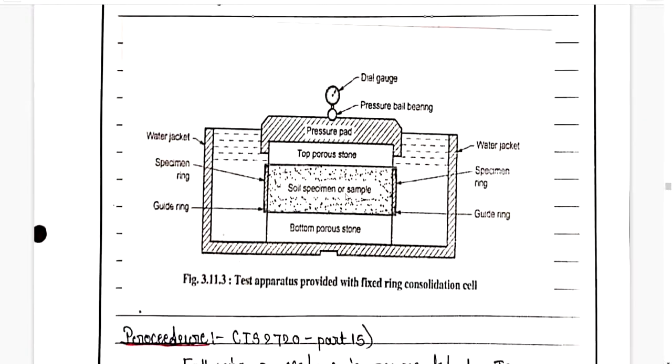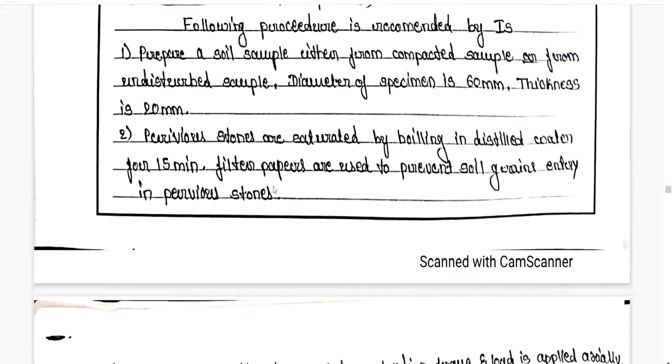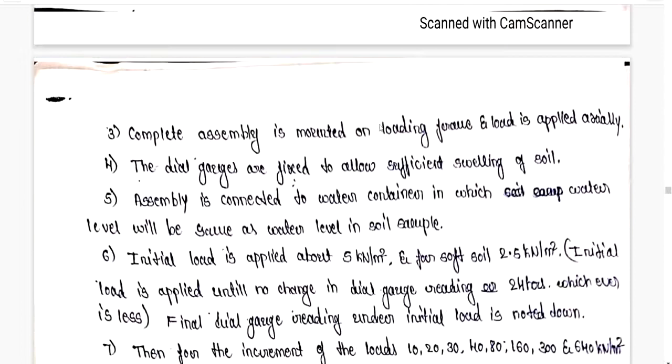This is a complete assembly which is mounted on the loading frame. On top, we are going to attach the dial gauge. On the top porous stone we are going to place the pressure pad, on which the pressure ball is attached, and over that the dial gauge is attached. After this, you can see this complete assembly is mounted on the loading frame and the load is applied axially. The dial gauges are fixed to allow sufficient swelling of the soil.